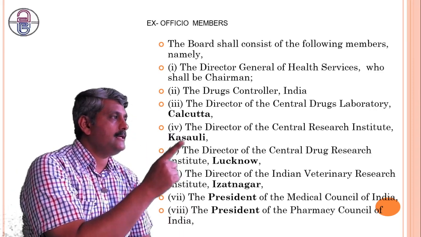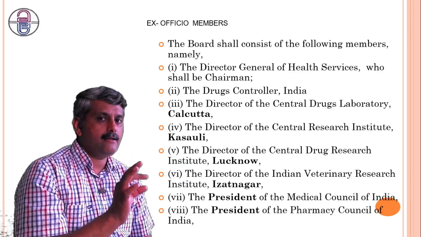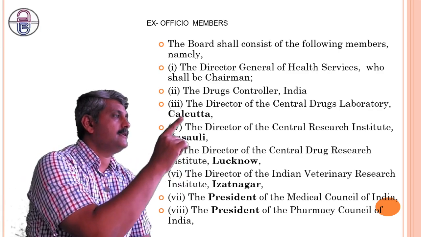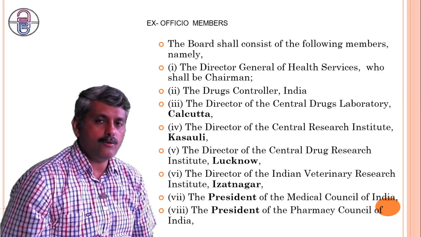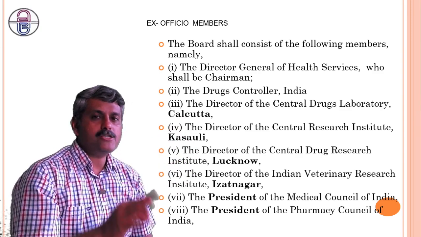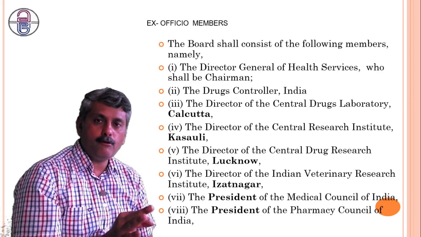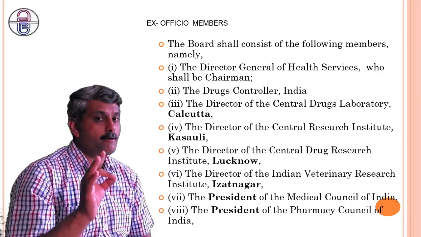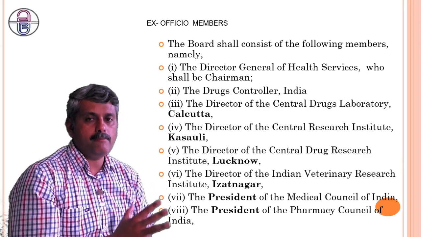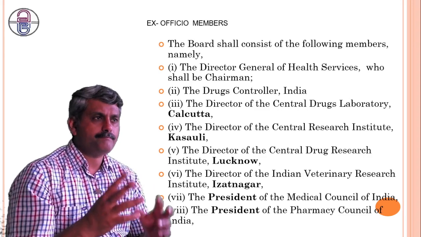So Kasauli is important. We can't write Central Drug Laboratory, Kasauli or Central Research Institute, Calcutta. No, we can't. These locations are specified, and in exams we have to write them perfectly. How could you remember? There is a simple clue.